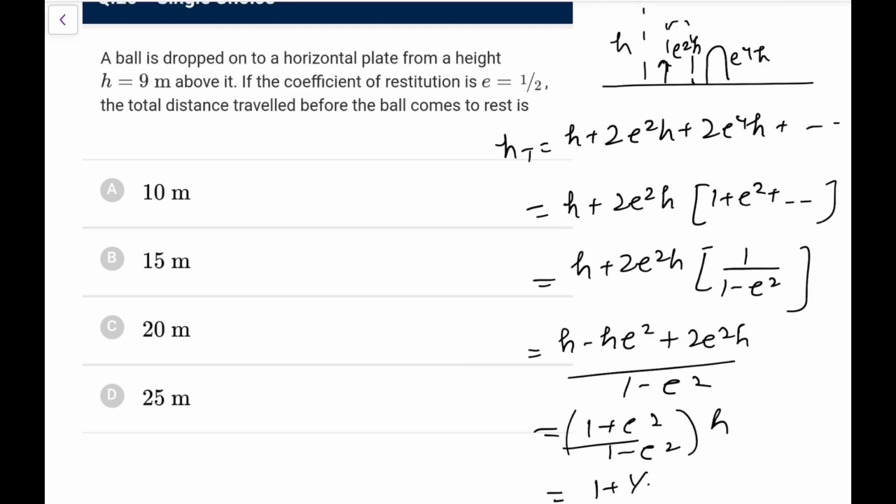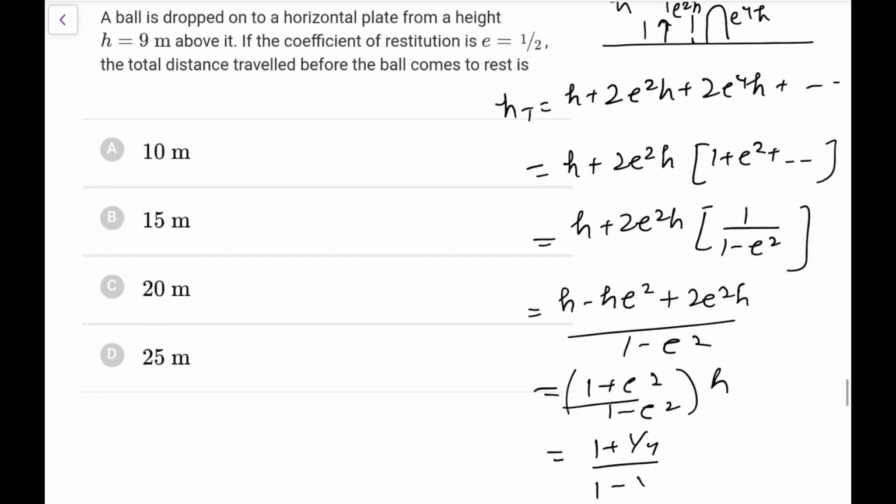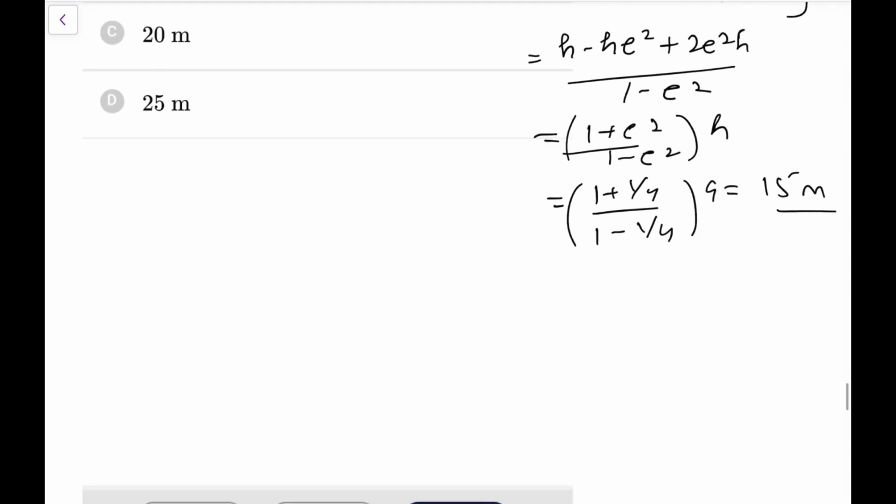So 1 plus 1 by 4 upon 1 minus 1 by 4, times h, which is 9. So it is 5 by 3 into 9. So that would be 15 meters. So that would be the answer. Go for option B here, 15 meters.